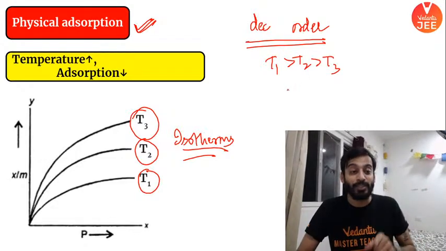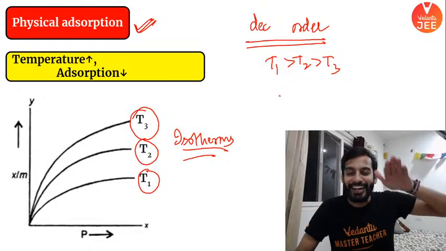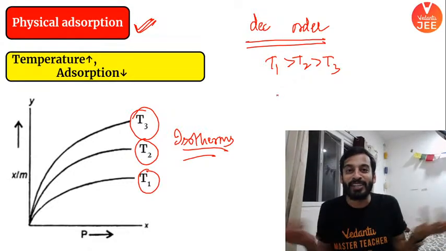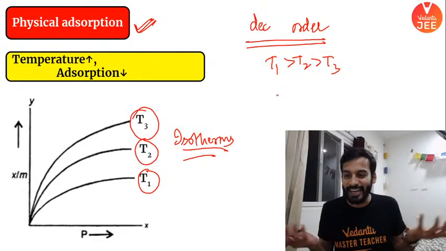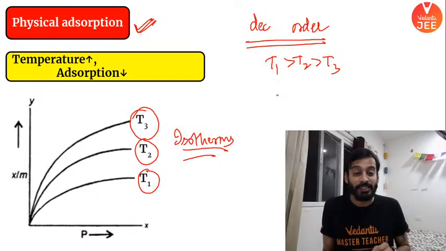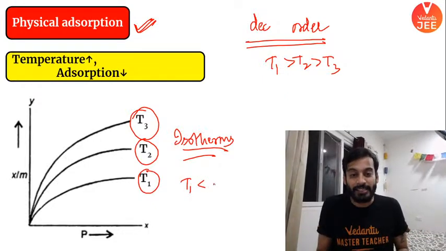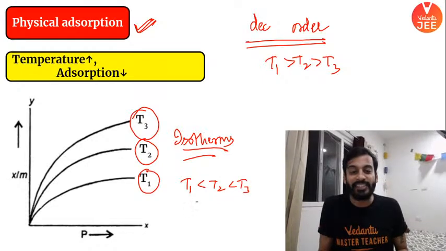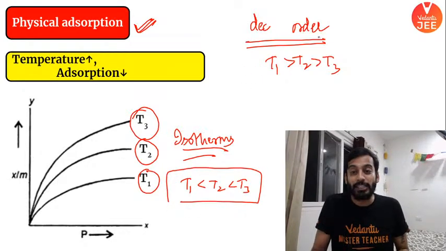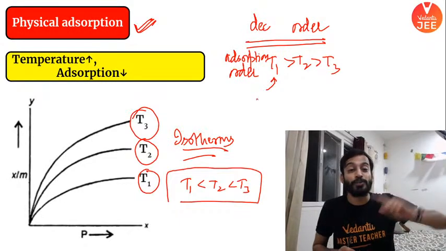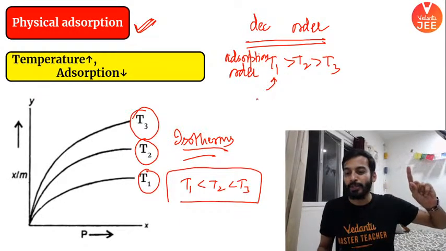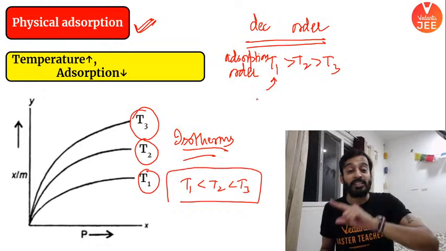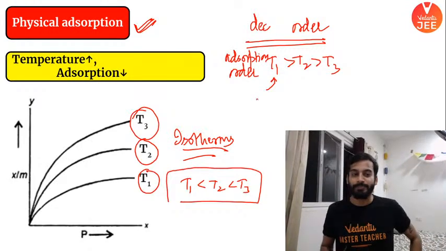Because in physical adsorption, if you increase temperature, adsorption decreases because the bond starts breaking. So T1 is lower than T2, T2 is lower than T3. This is the adsorption order. When the temperature is T1, adsorption would be maximum. I hope it is clear. And when temperature is T3, adsorption would be minimum.